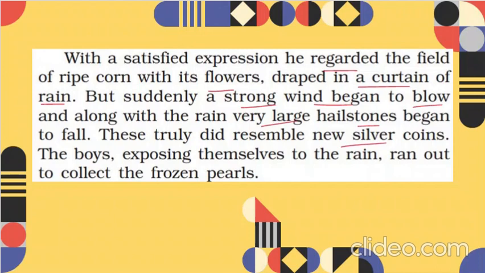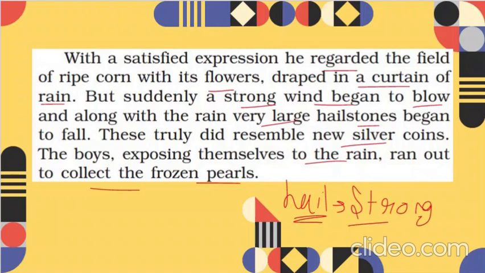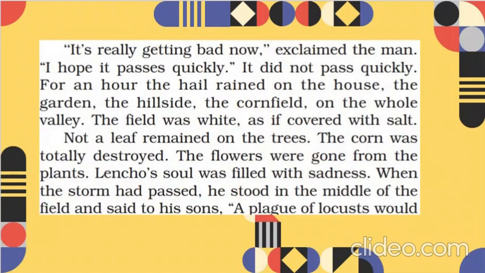The boys, exposing themselves to the rain, ran out to collect the frozen pearls. Now, instead of rain, what came down? Hail. Hail is very strong. So what will it do? It will destroy the whole field. "It's really getting bad now," exclaimed the man. Who is the man? Lencho. "I hope it passes quickly." It did not pass quickly. For approximately an hour, the hail was pouring on the house, the garden, the valley, and even the cornfield.